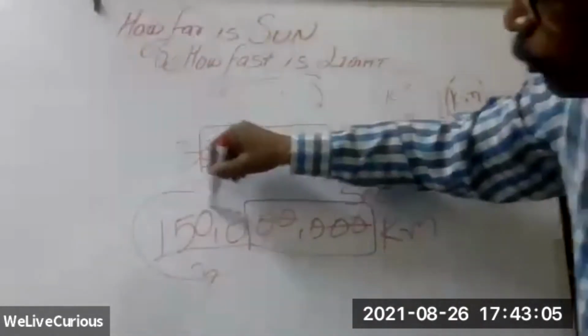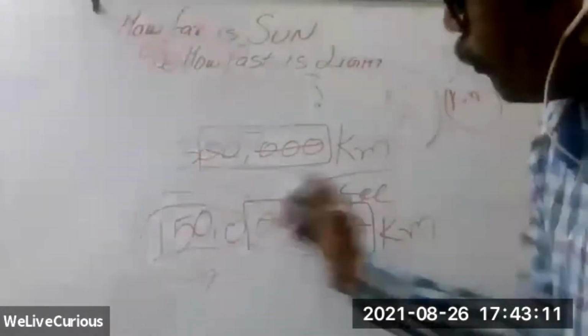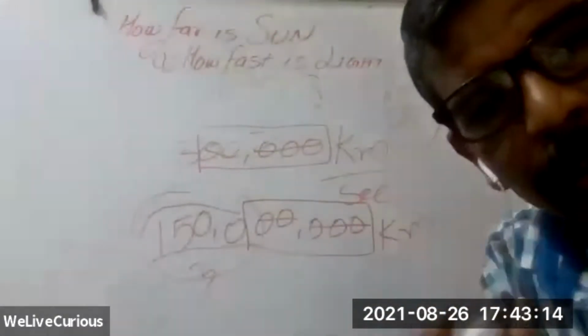So how long? 1500 remaining. 1500 divided by 3 is 500 seconds. How many minutes?